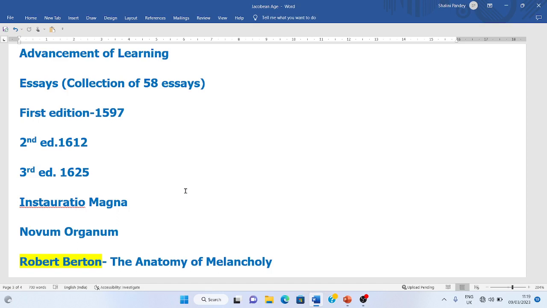He has divided his work into 6 books, and his intention was similar to the creation by God. As you know, God created the universe in 6 days, and on the seventh day he wanted to take rest. So Francis Bacon has divided this book, Instauratio Magna, into 6 parts, in imitation of the way God created the entire universe.